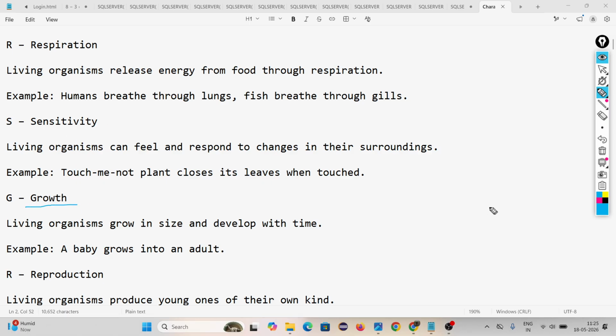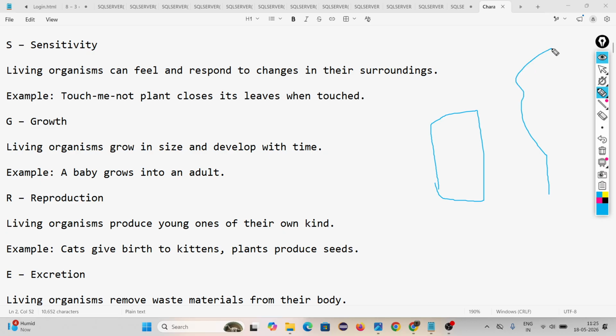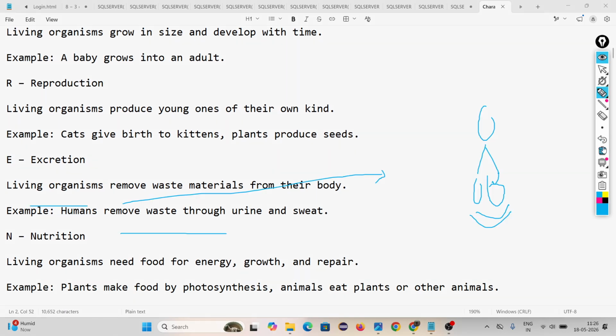Growth, you know growth. Five years back, your height and your weight were less than today's height and weight. That is called growth. In animals, after a certain time the growth should stop, but a plant can grow throughout its life. Then reproduction is a process through which a living organism produces young ones, like from your parents to you. This is not available in non-living things.